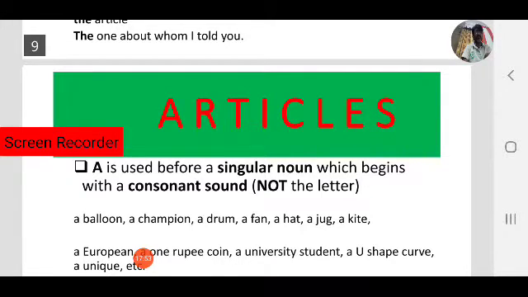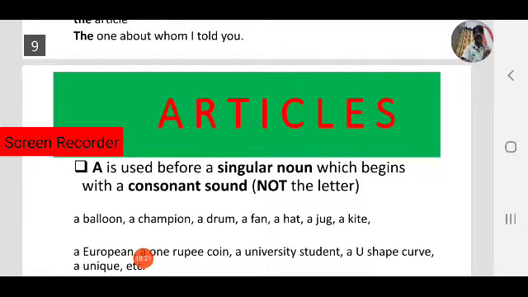In a balloon, B is a consonant letter and sound. Champion, C is a consonant letter, and the sound cha is a consonant sound. Drum is also a consonant sound. Fan, hat, jug, kite, all these letters and sounds are consonants, so we use a.